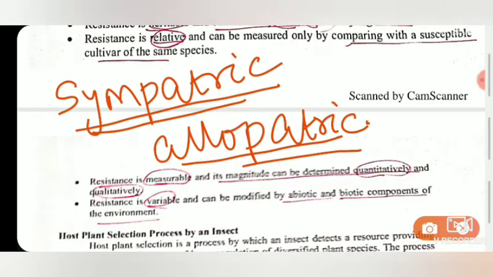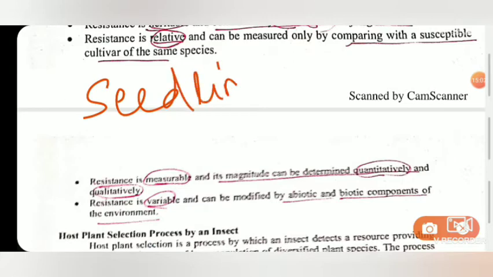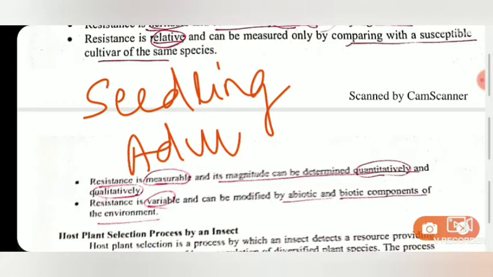Then the next one is based on the stage of the crop. Based on the stage of the crop, we have two types of resistance: seedling resistance or adult resistance. Seedling resistance is also called juvenile resistance. As the name suggests, when the plants at the seedling stage are more resistant to the insect, it is called seedling resistance. But generally adult resistance is very less in nature, because as the plant increases in age, in most cases the resistance is lost.